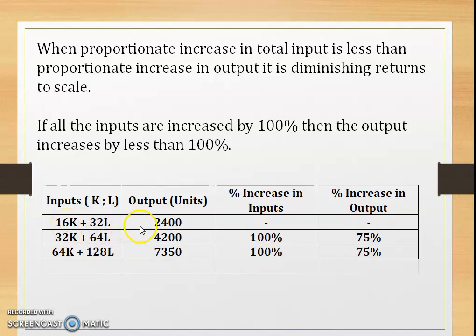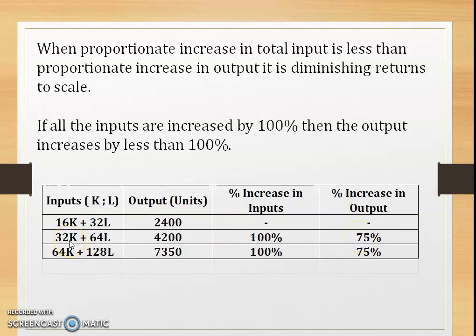At that particular input, the firm delivers 2,400 units. So if we increase the inputs by 100% from 16K to 32K and 32L to 64K, look at the output, it is 4,200. By increasing the input 100%, you get only 75%, which is less than 100%.